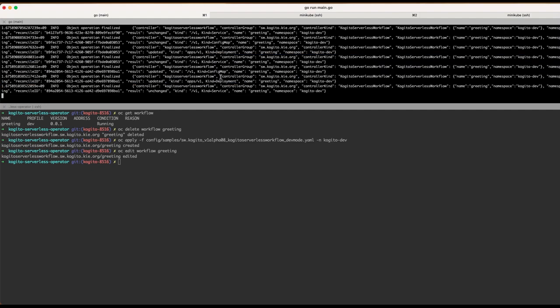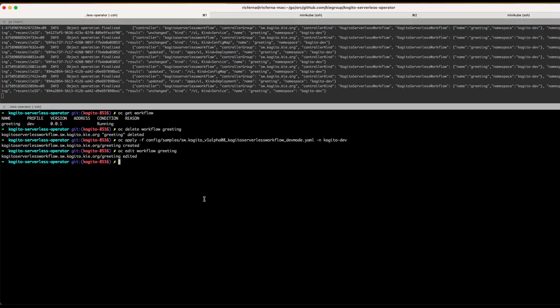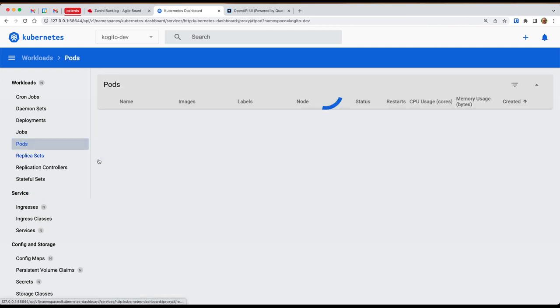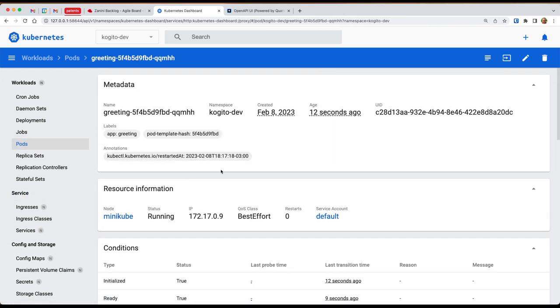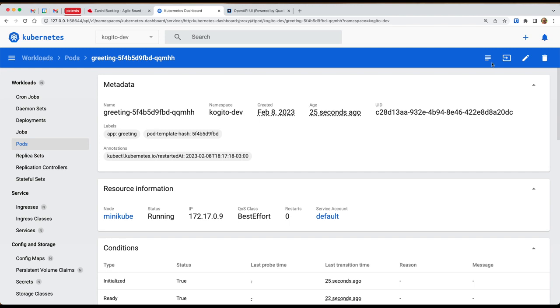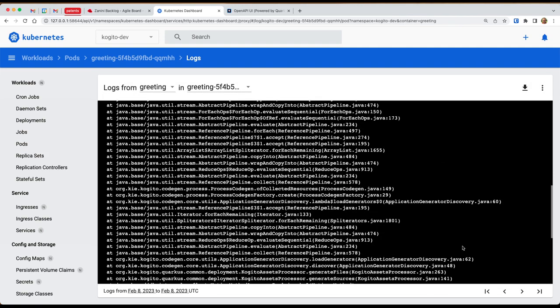As you can see, the operator did something here. After editing the file, you can go here. You see that we kind of refreshed the pod. It is essentially the same pod, but we just had to refresh because we have a bug in the runtime core right now. But this is something that we're going to fix soon enough.